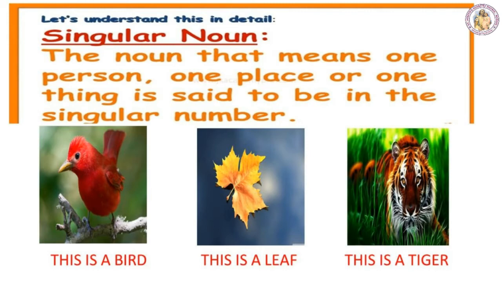Now, a singular noun, that means one person, one place or one thing, is said to be in the singular number. For example, a bird. This is a bird. That means only one bird. This is a leaf. A leaf means only one leaf. This is a tiger. A tiger is only one. So a bird, a leaf and a tiger, all these three are in singular form.